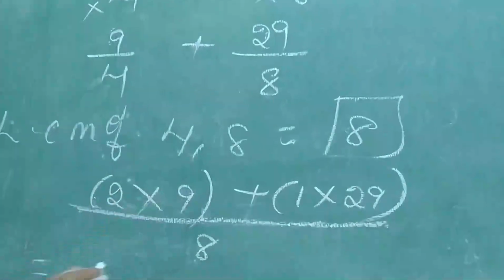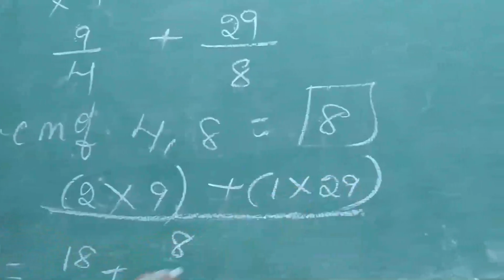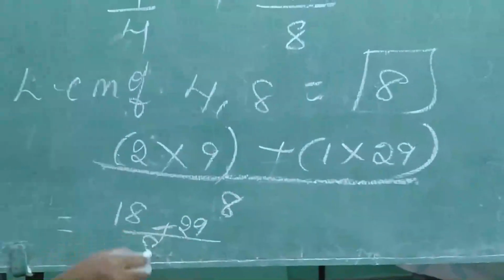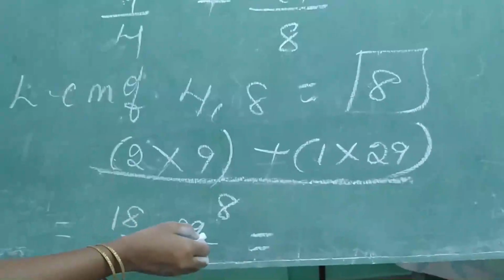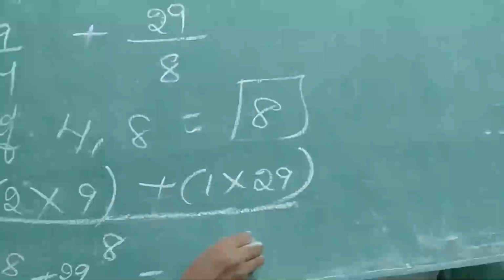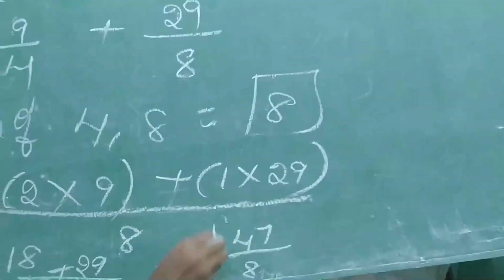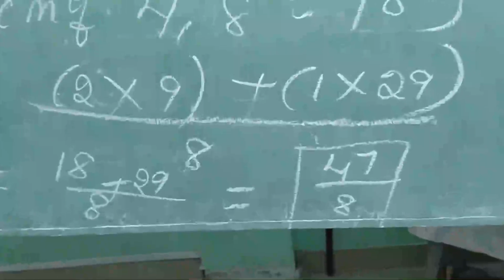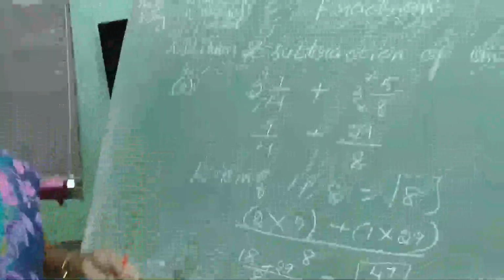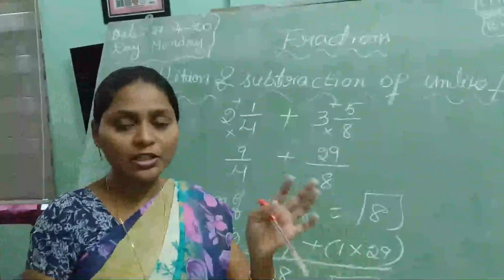Simply multiply: 2 9s are 18, plus 1 29s are 29 by 8. Add 18 plus 29, 47 by 8. Is there any cancel? No. This is the answer. Shall we see a subtraction example? Shall we see another example for subtraction?